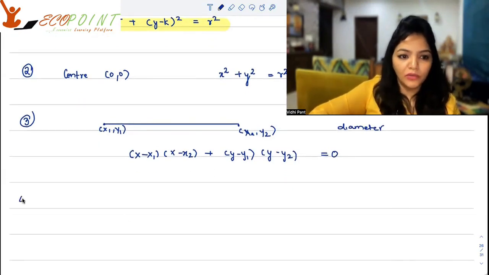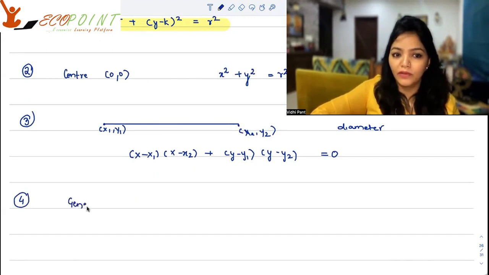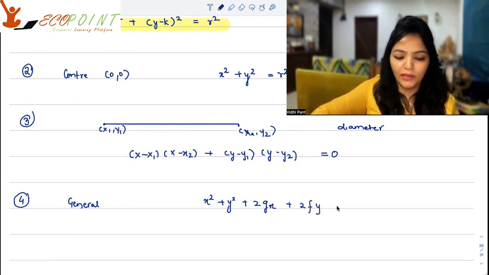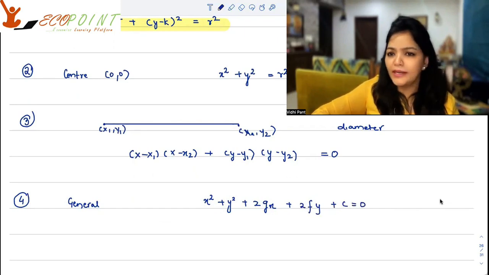Point number 4 that you should remember, the general equation for any circle would look like x square plus y square plus 2gx plus 2fy plus c equals 0, where f, g, c are just constant values.